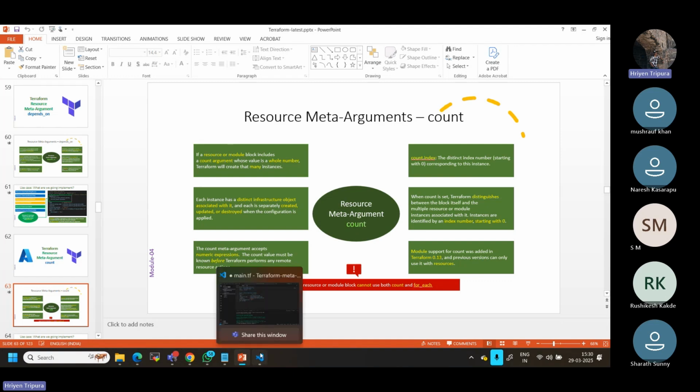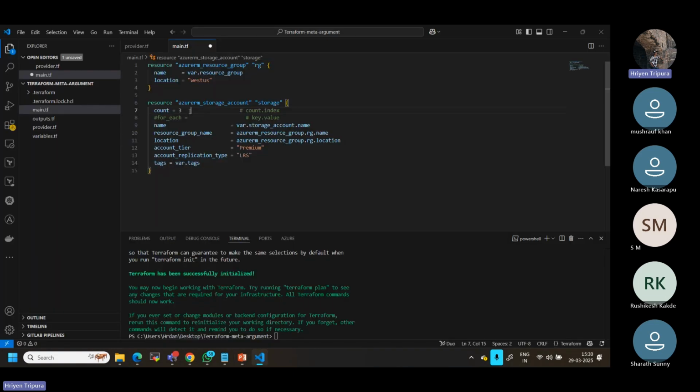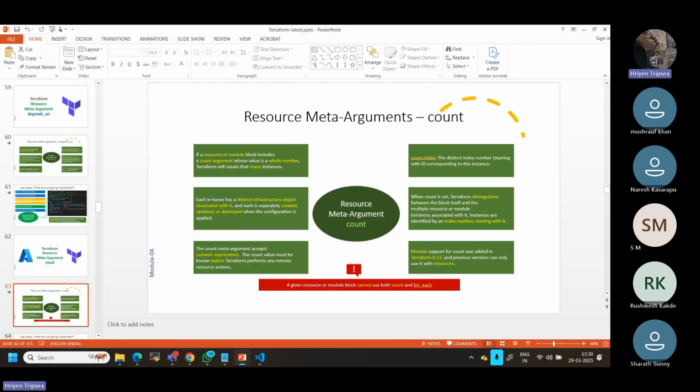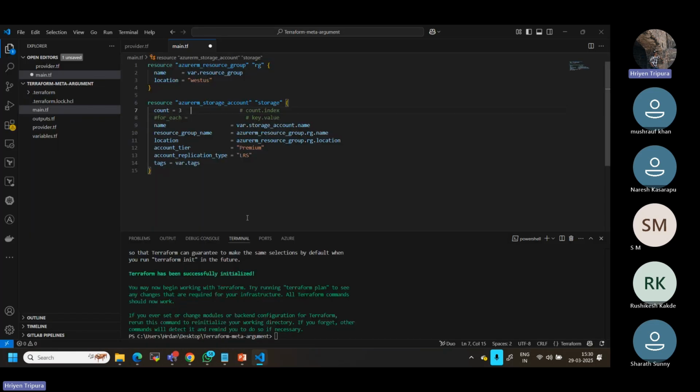As I mentioned, if I create three, three different resources, storage accounts in our case, are going to be created. Then each instance has a distinct infrastructure object associated with it, and is separately created, updated, and destroyed when the configuration is applied. So as we all know, it will manage individual resources.